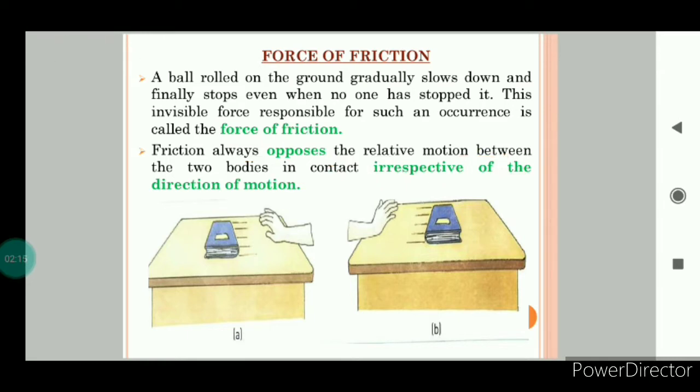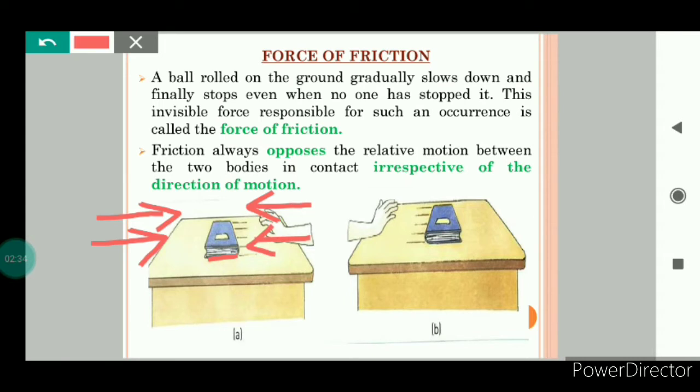What is relative motion? Relative motion means motion of an object with respect to another moving or stationary object. As we saw in this case, when someone applied force on this book in this direction, the book stopped after moving for some distance, because frictional force was acting between the surface of book and surface of table in the direction opposite to the direction of motion of the book.